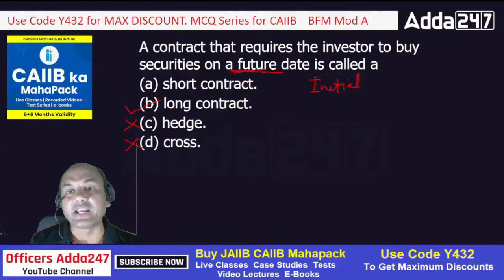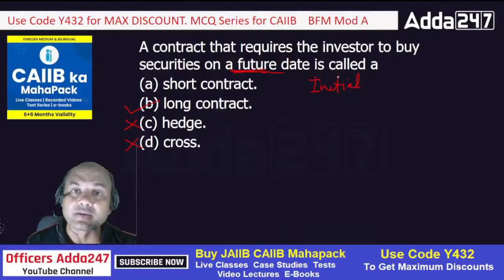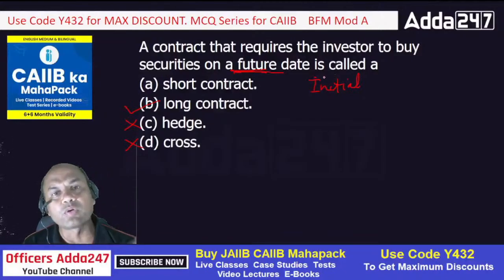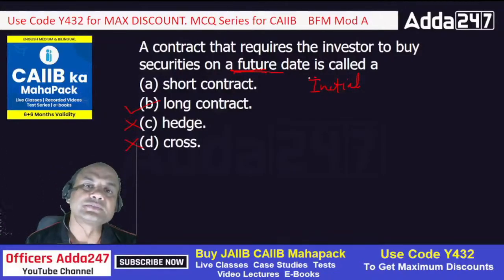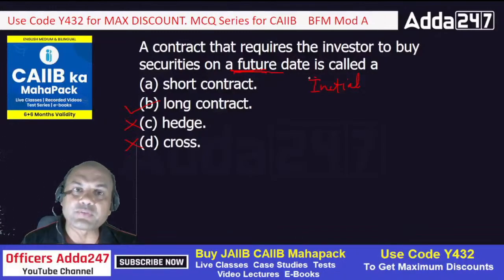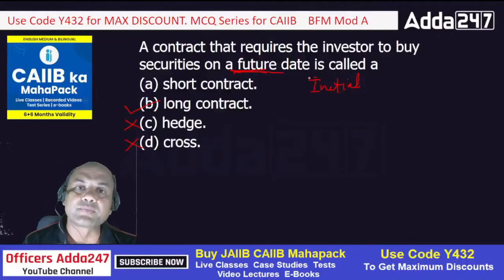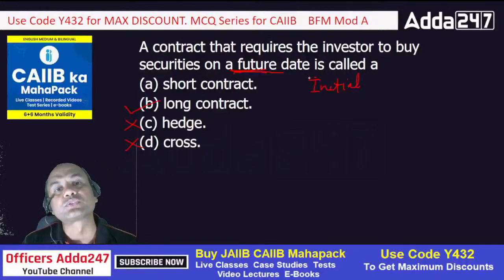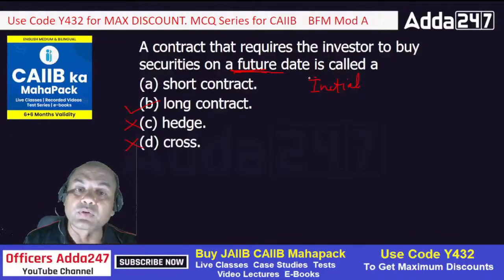Whenever it gives me a right to buy this flat at the same rate in a future date, because in future this will definitely go up. If I am booking this contract at 5,000, after 1 year it may go to 6,000. So there is a 1,000 rise in this price, but I am getting it at 5,000 only, because I had booked that contract at that time. Similarly for futures also. If I buy a future for Reliance at let's say 2,500, after 1 month if Reliance goes to 2,800 also, the market has to sell me at 2,500 only because I had booked the contract. So that is known as a long contract.